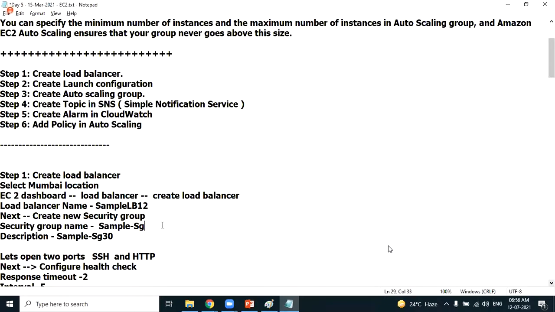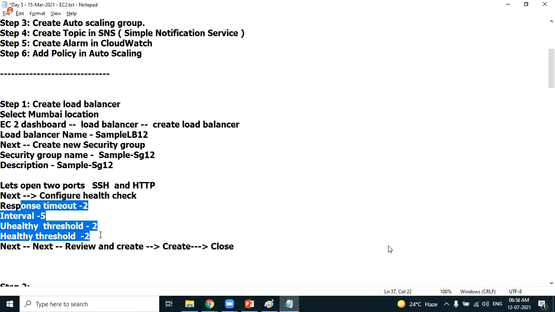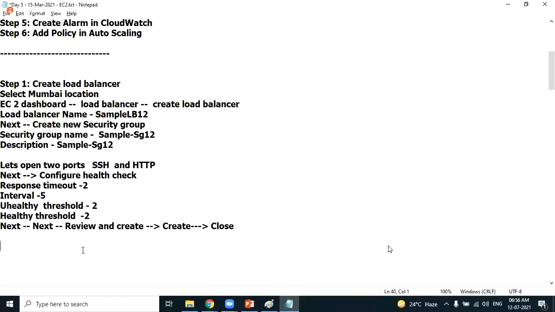The security group also, let's name it sample SG12. And I'm opening 2 ports: one is the SSH port, the other one is the HTTP port. Configure health check. I hope you already know it. Response timeout 2, interval 5, unhealthy threshold 2, healthy threshold 2. I don't need to explain this again. We already had a quick discussion. Click on next, review and create the load balancer. As simple as that. Let's go ahead and create the load balancer in just 2 minutes.